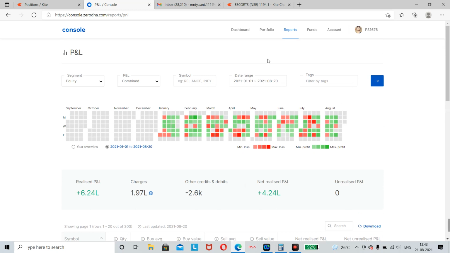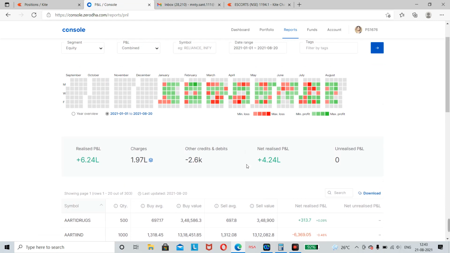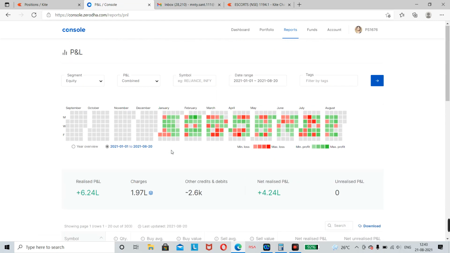So I just refresh it. This is 4.5 lakh. It's all cash, all equity, only intraday. 99% of the time I've been trading. There are hardly 3 to 4 days I did not trade, and there are some days with weekly off or holiday, but most of the time I'm trading.